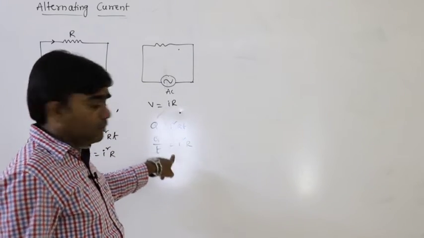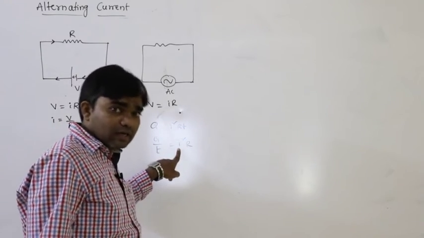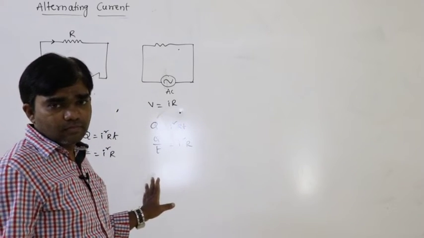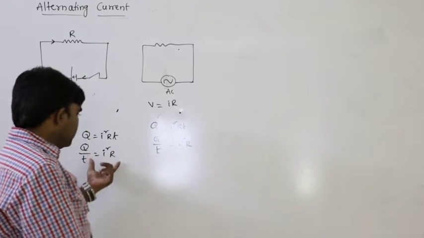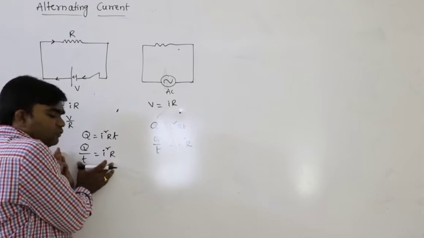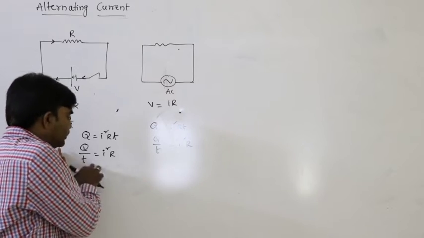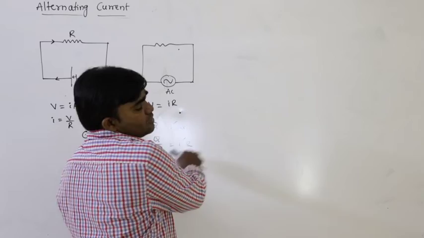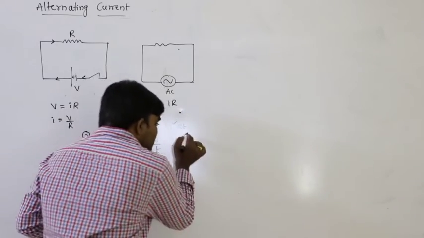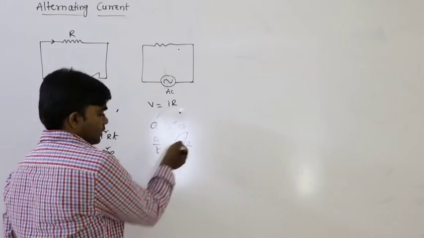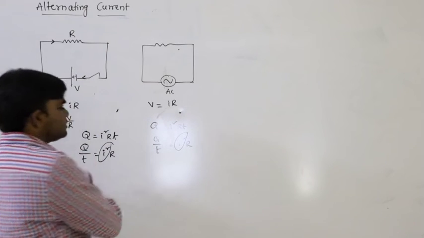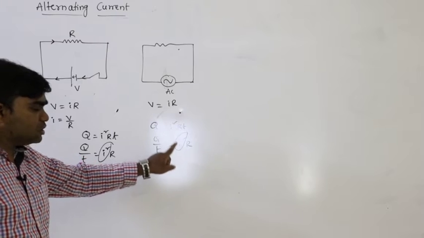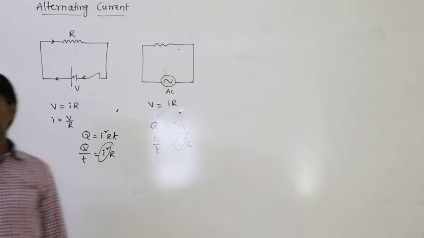Here also I square RT, but here the current is alternating current and here the current is direct current. The amount of heat developed per unit time is equal to I square R here, and also I square R here. But what is I here? Alternating current, and this I is the direct current. That is the difference. Here the alternating current changes continuously with time.